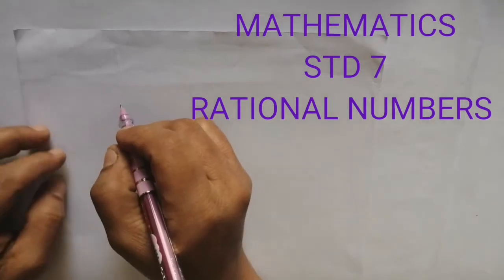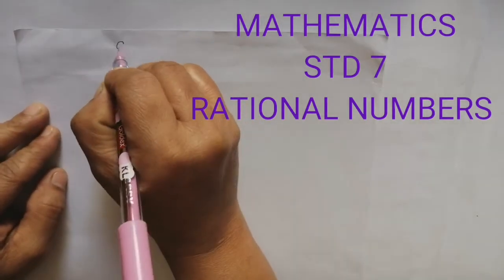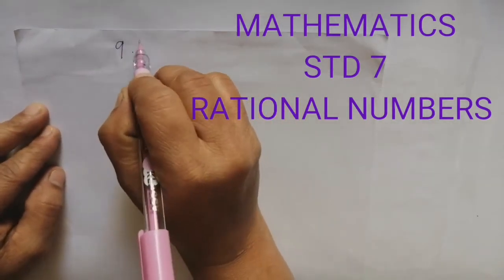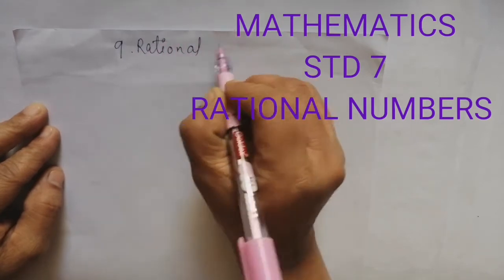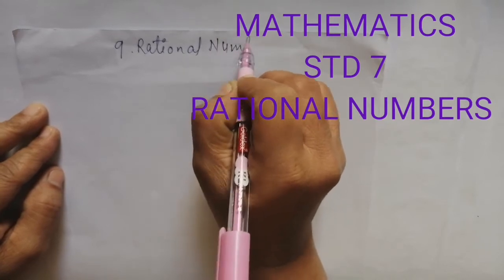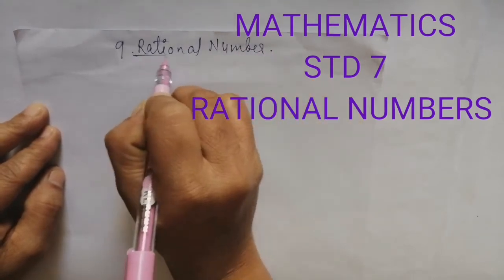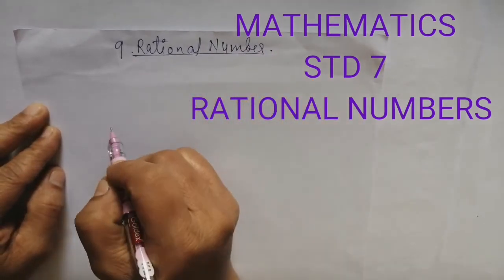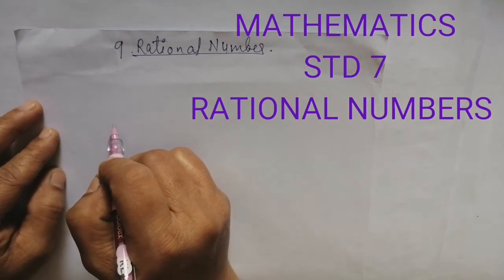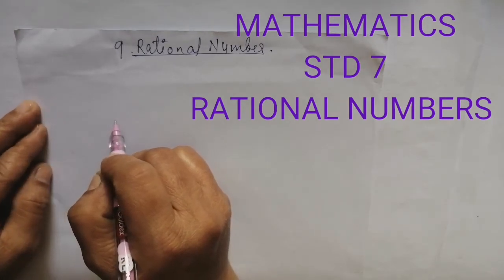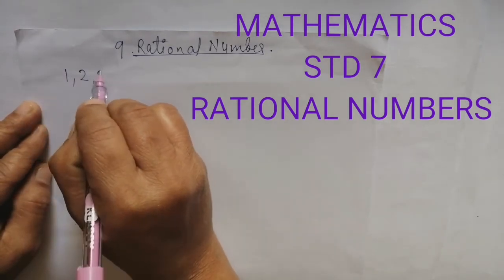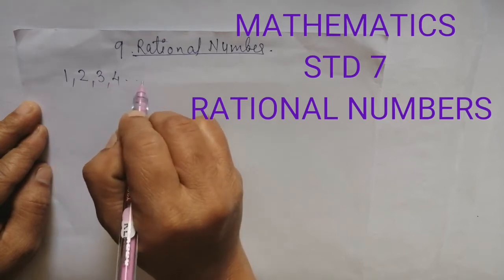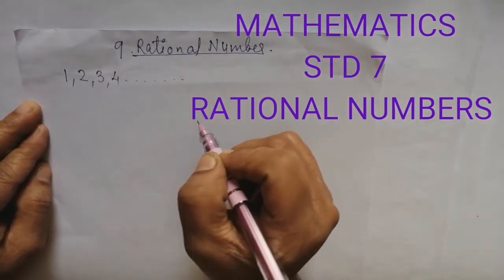Okay, today we will start with our new topic, chapter number 9, that is rational numbers. Before starting with rational numbers, I just want to introduce another system which we are using for counting. Suppose any object is given to you and you are counting, we start counting with 1, 2, 3, 4, 5, 6, 7, 8, 9, 10 and so on.